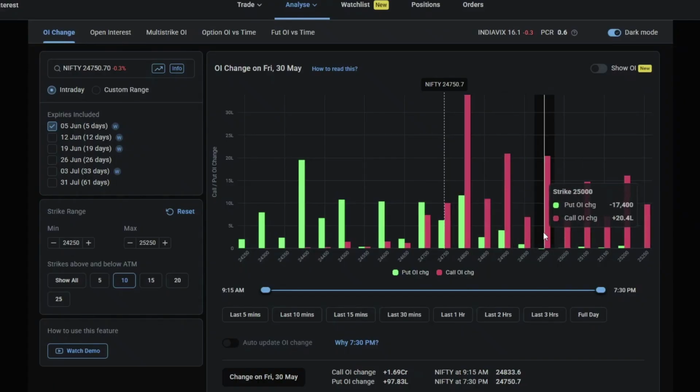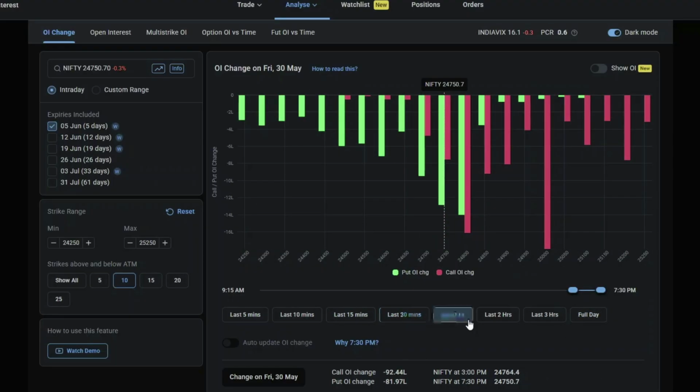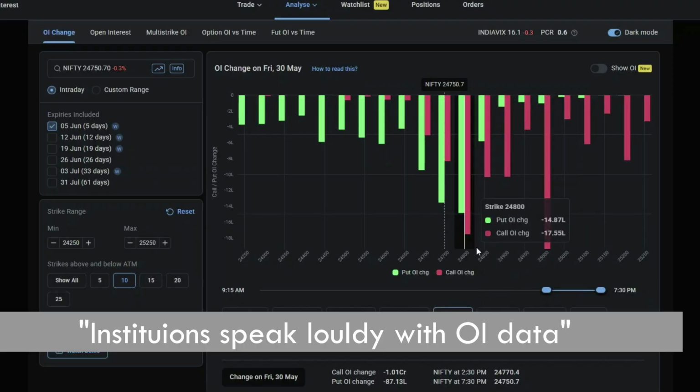By tracking this call writing continuously, not only the whole day, but looking at 15 minutes and 30 minutes and last 1 hour, we'll get much better idea how the institutional traders, who have more capacity to move the markets, are positioning themselves in the derivative market.